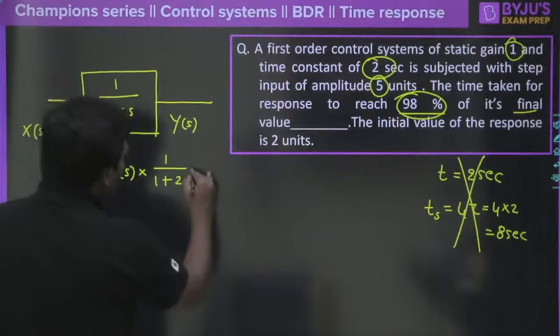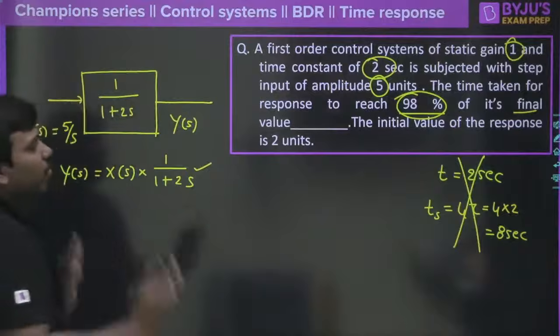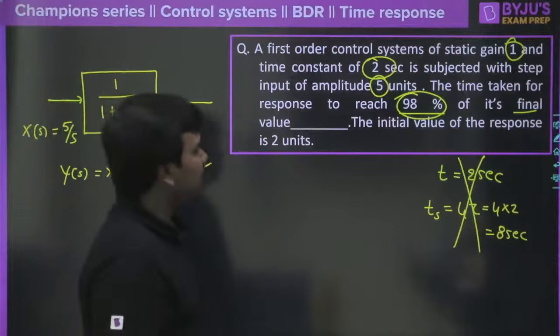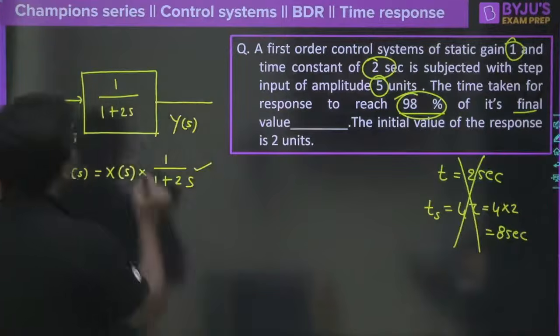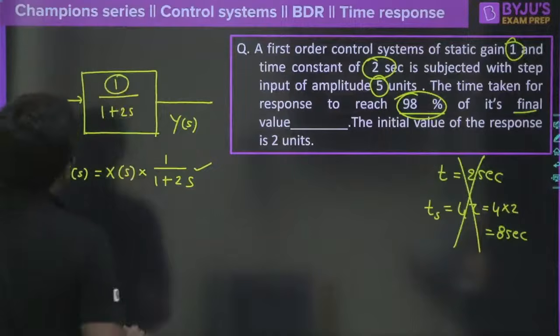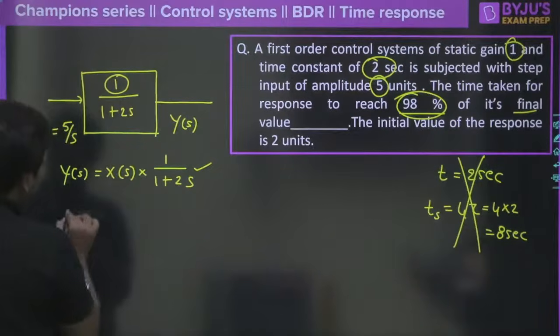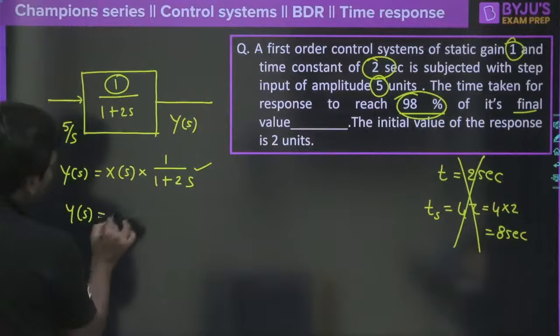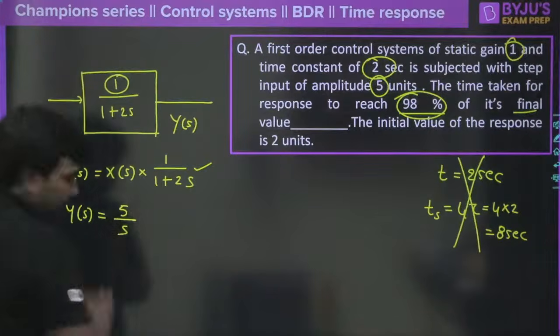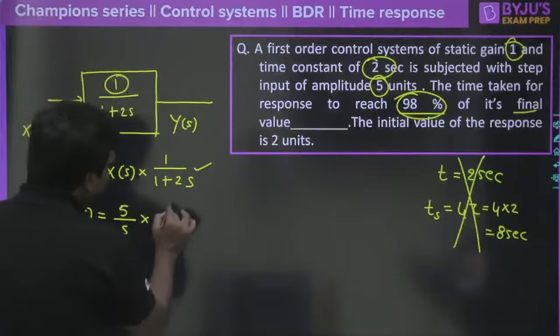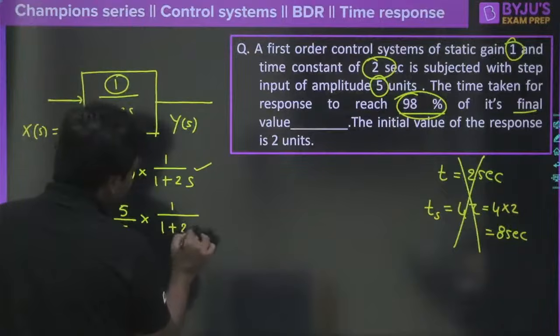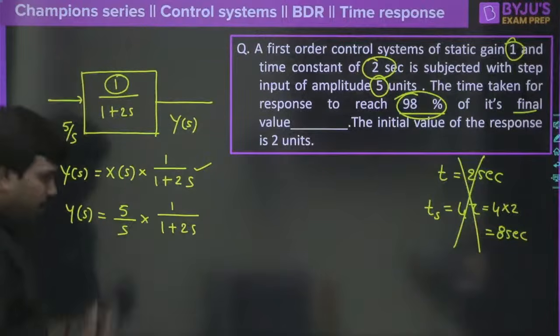So those who are going with this, I'm sure you are not going to get the answer. What you must understand here is the control system's static gain is 1. Now can you please tell me, if I take Y(s) equal to pi divided by s, clear? Pi divided by s into 1 divided by 1 plus 2s, correct?